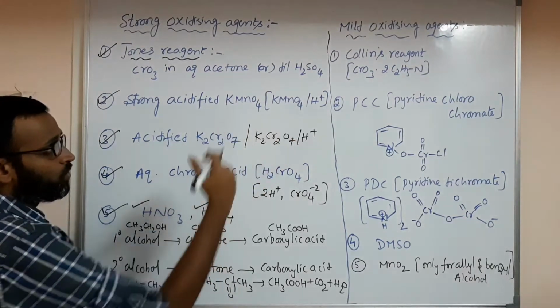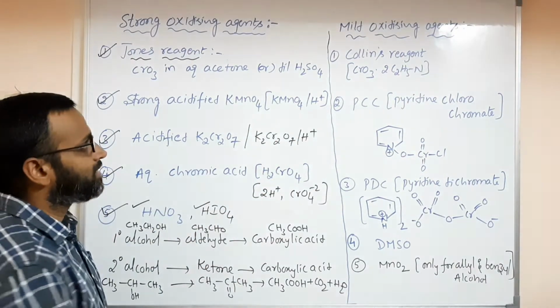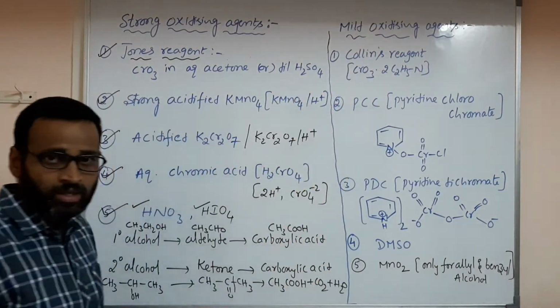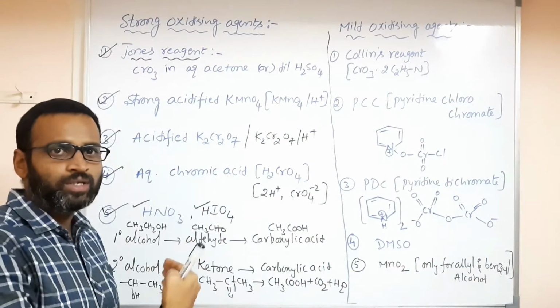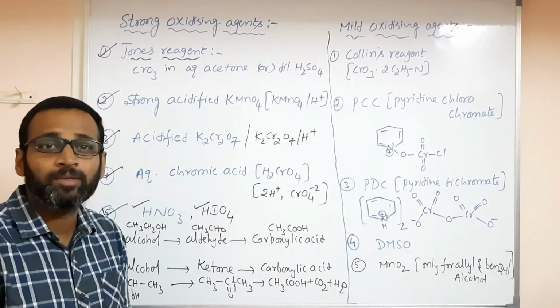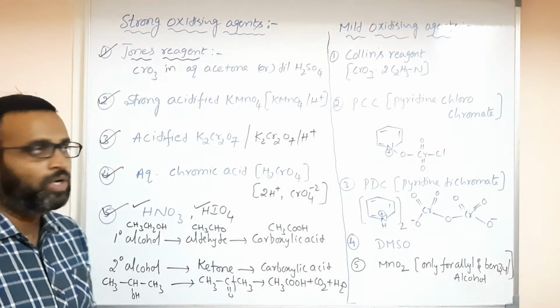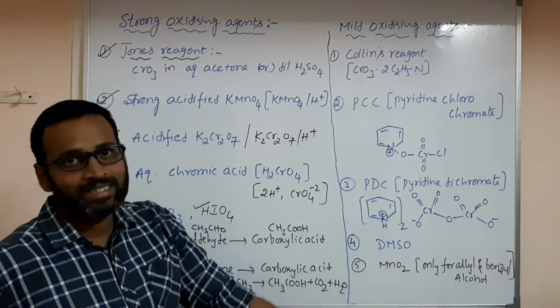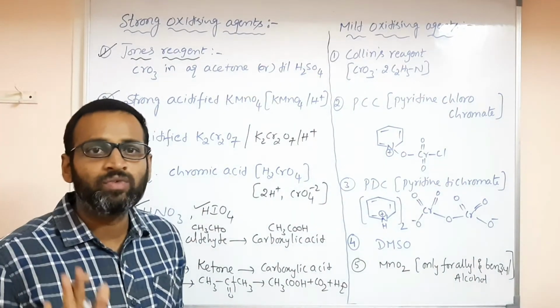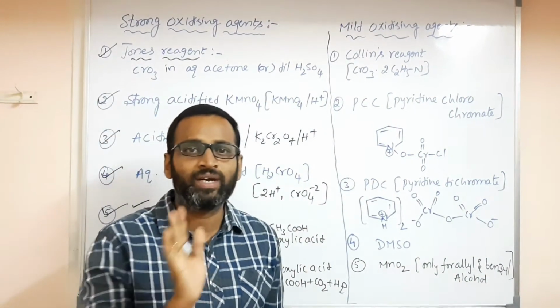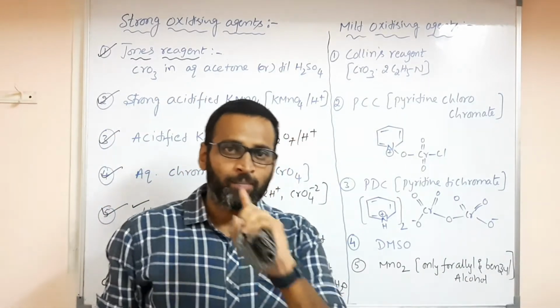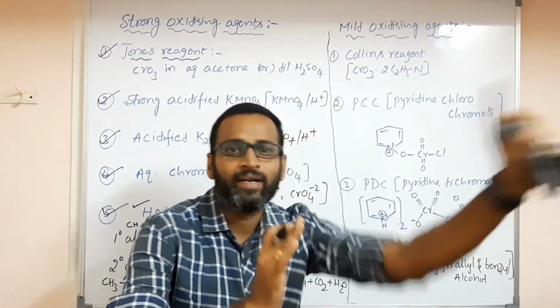Now come to mild oxidizing agents. If you see, first you have Collins reagent. Names are very important. So they'll ask you like this. So ethanol, when reacted with Collins reagent, the product is like that, they'll ask you. So when you are using these mild oxidizing agents, what happens? The reaction will stop after formation of either aldehyde or ketone. That's it. So what I'm saying, primary alcohol converts to aldehyde on oxidation.